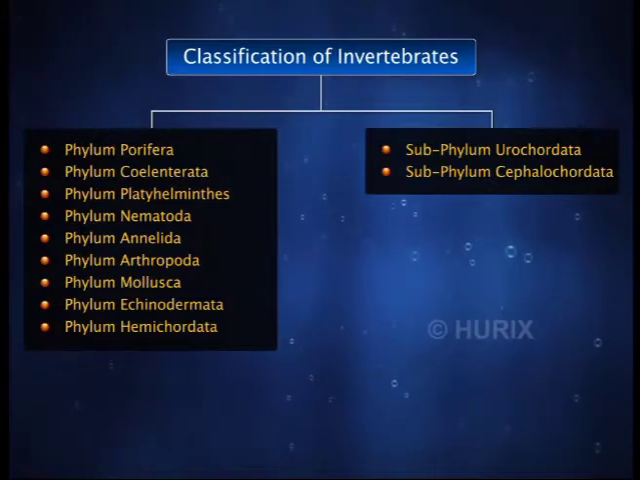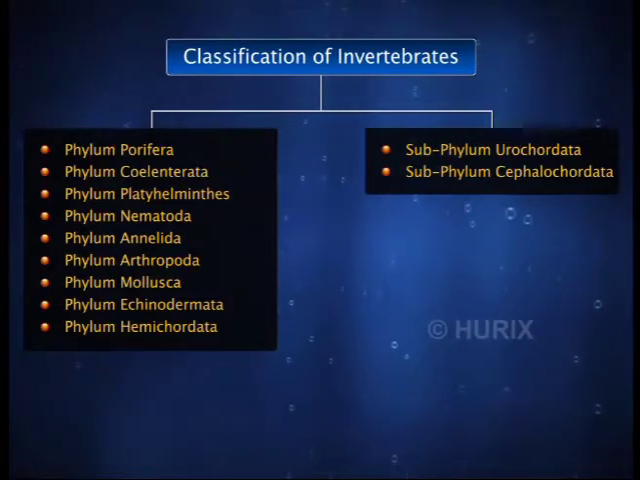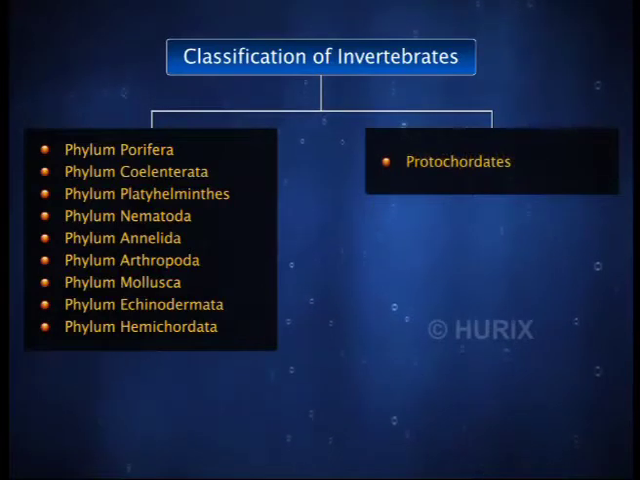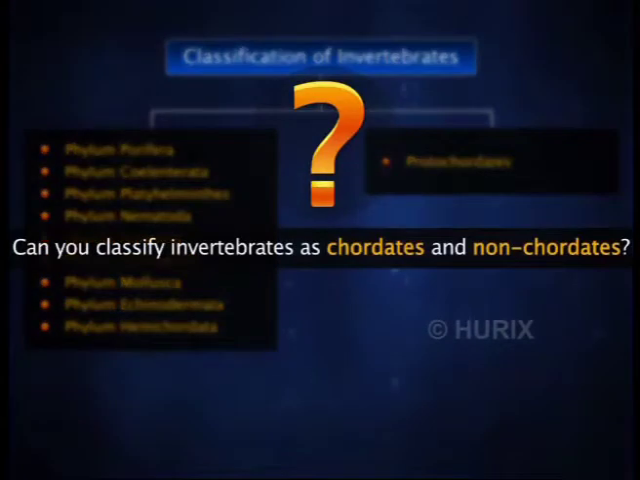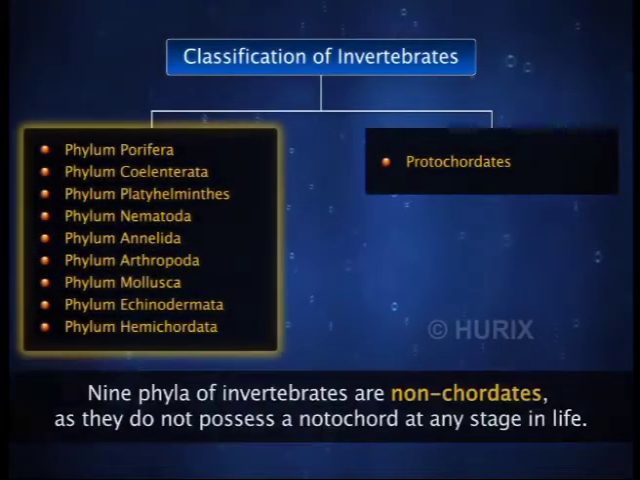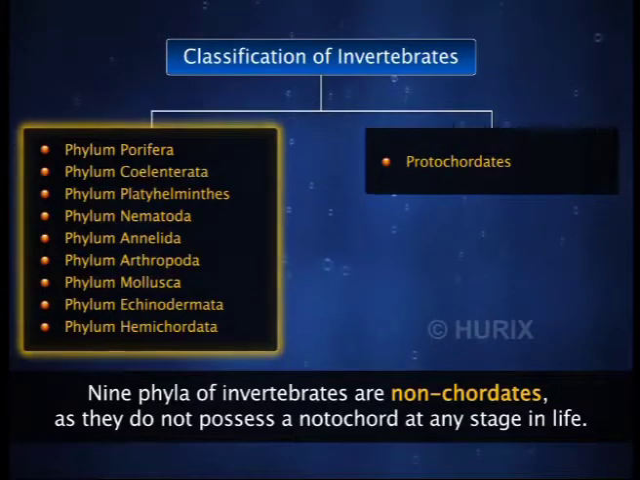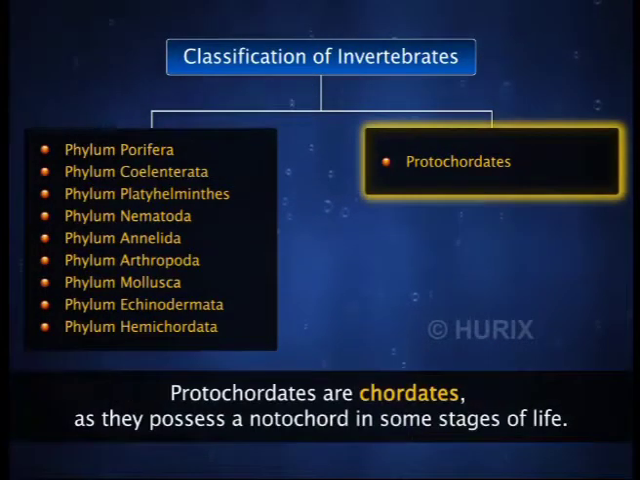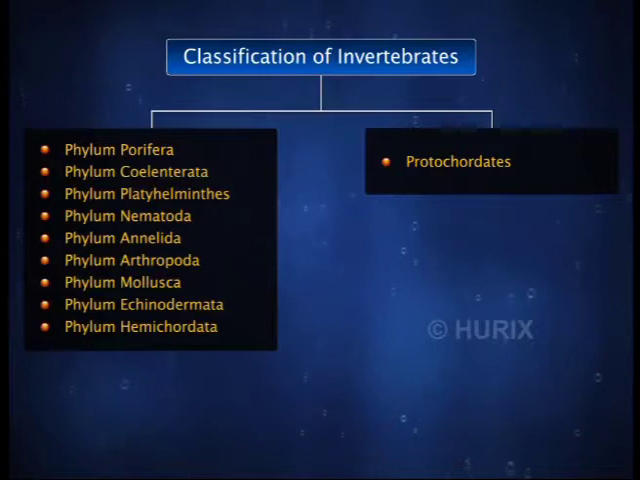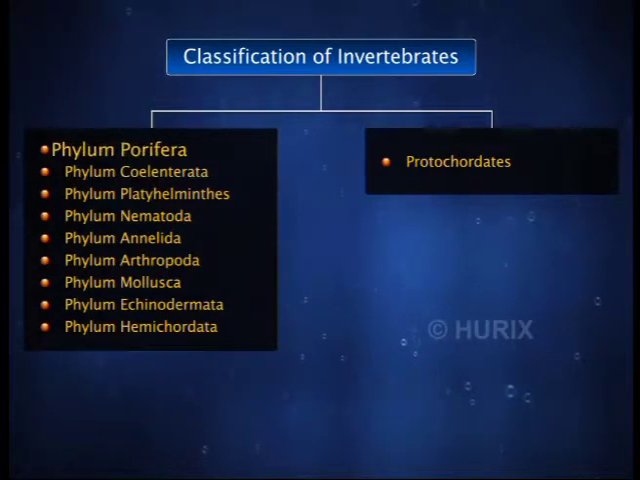Subphylum Urochordata and subphylum Cephalochordata are collectively called the protochordates. Can you classify these groups as chordates or non-chordates? All these are non-chordates as they do not possess a notochord at any stage in their life cycle. The protochordates are invertebrates that are classified under chordates as they possess a notochord in some stages of life. Let's look at different groups of invertebrates, starting with the phylum Porifera.